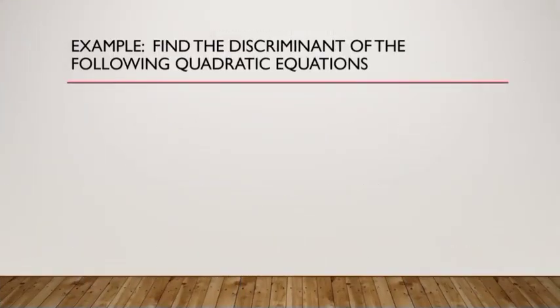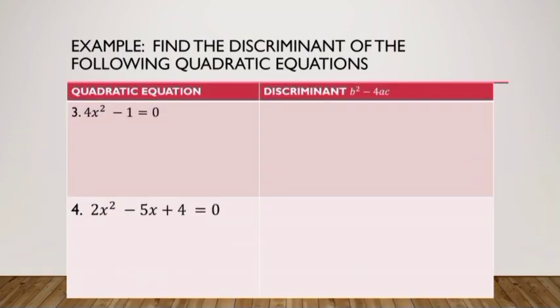Okay, example number 3. 4x squared minus 1 equals 0. Again, wala na naman siyang linear term. So, A is equal to 4, B is equal to 0, and C is equal to negative 1. Let's solve for the discriminant.